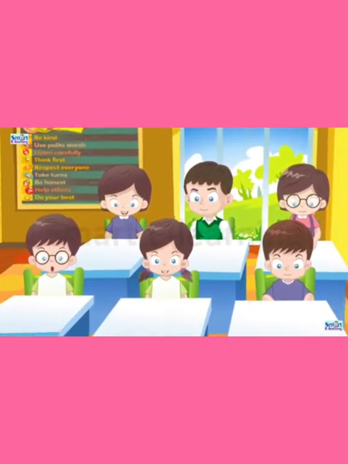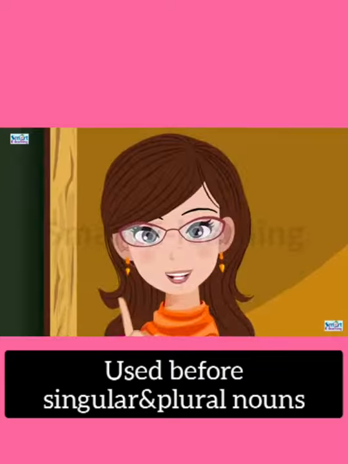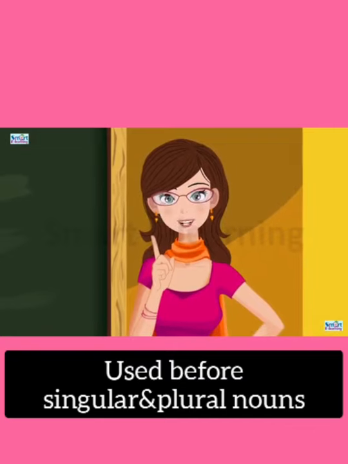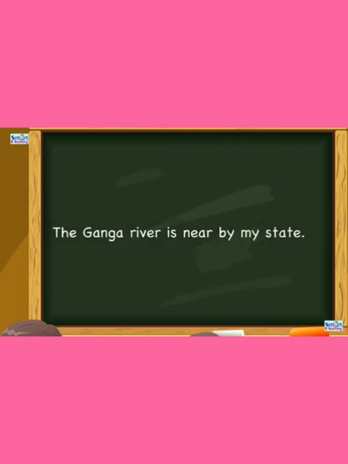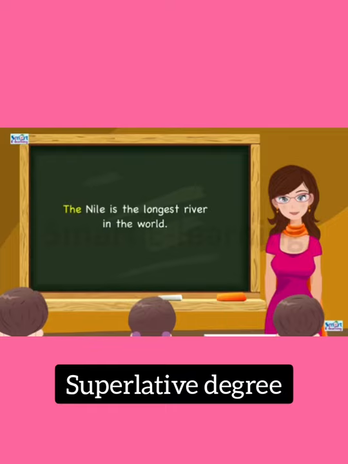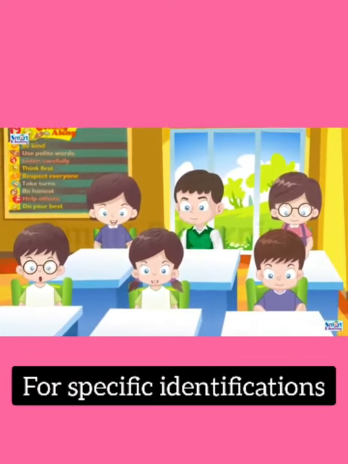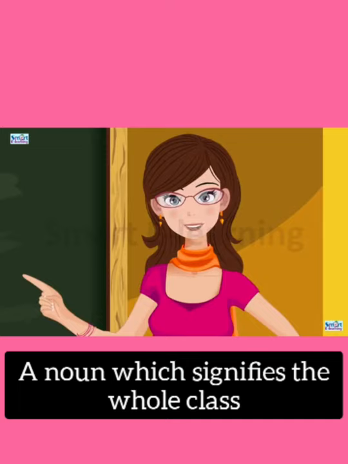Next, we are going to see the definite article the. The word the can be used before singular as well as plural nouns. Look at the example, children. The Ganga river is nearby my state. The is used before superlative degrees. Look at the example. The Nile is the longest river in the world. The is used before specific identifications. Look at the example. The man with the little nose is our principal.